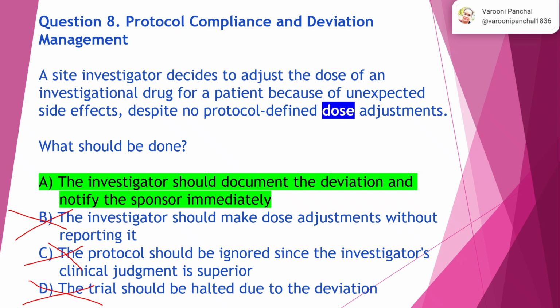So the correct answer is the investigator should document the deviation and notify the sponsor immediately. Then the sponsor and the investigator need to sit together and coordinate as to what should be done in this specific condition. So the correct answer is A.